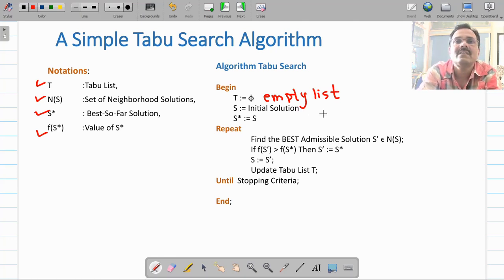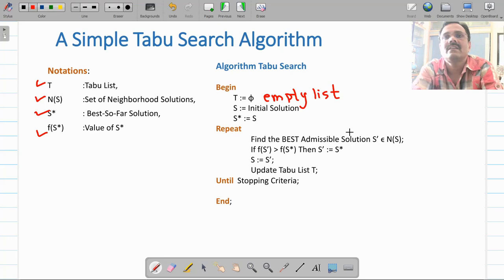Start with your initial solution, any solution, a random solution, call that S, and then assign this S to S star because initially you have only one option, so call that the current base solution, the starting phase. Next step is to generate successor nodes of this node S.